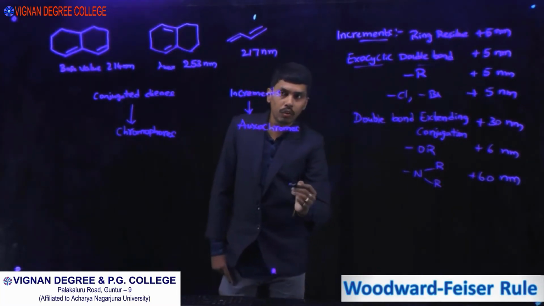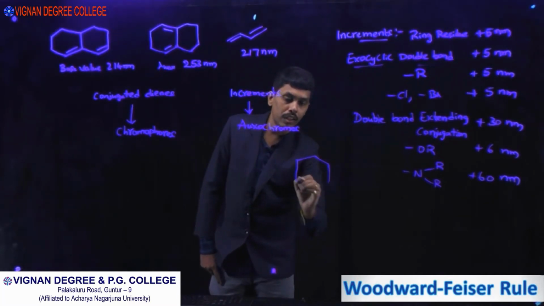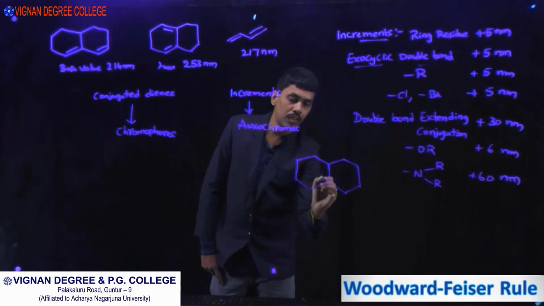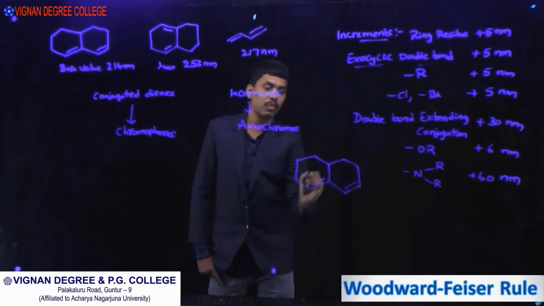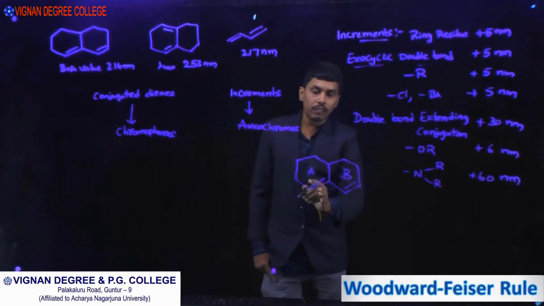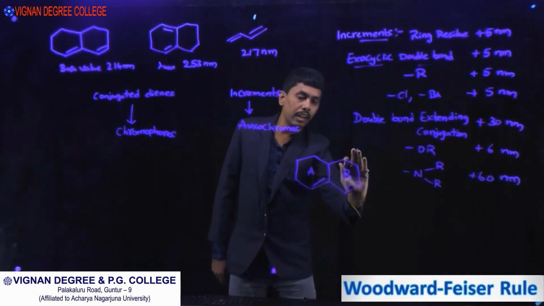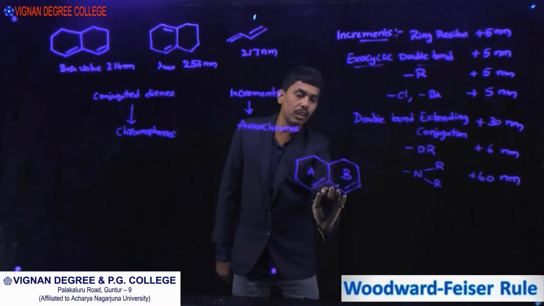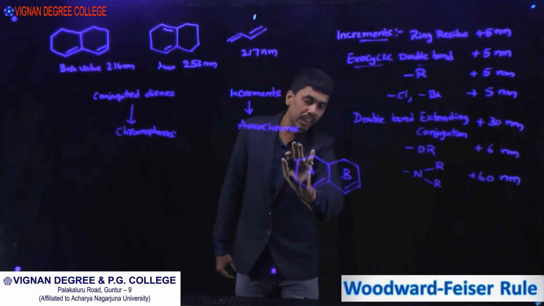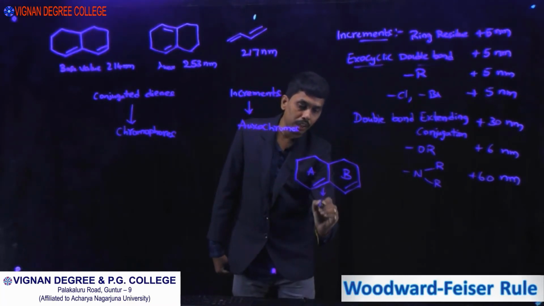What is an exocyclic double bond? If you consider this compound, call one ring A and the other B. If you consider ring A and close ring B, there is no outside double bond present. If you consider ring B and close ring A, there is a double bond, so this bond is called an exocyclic double bond.